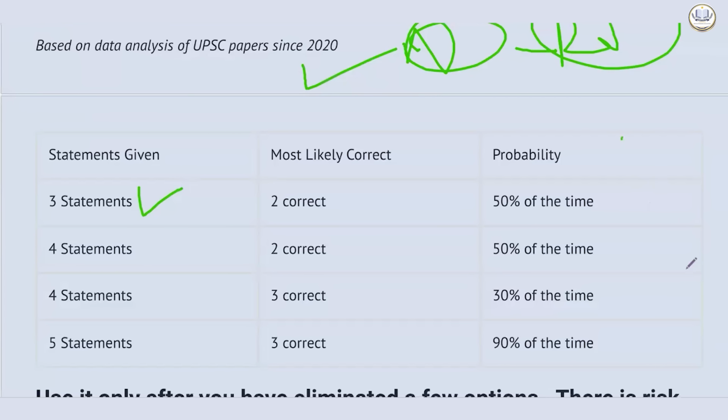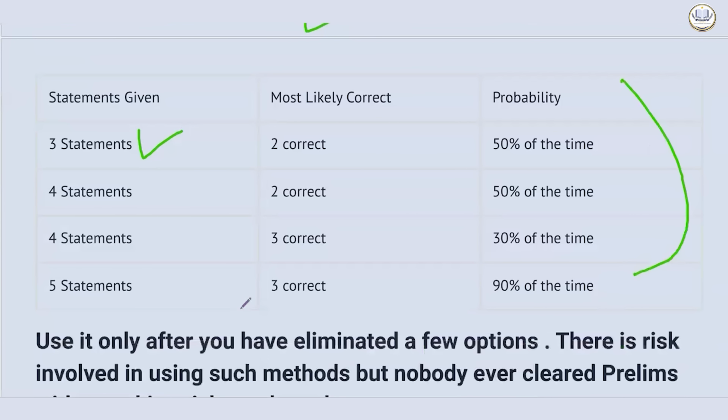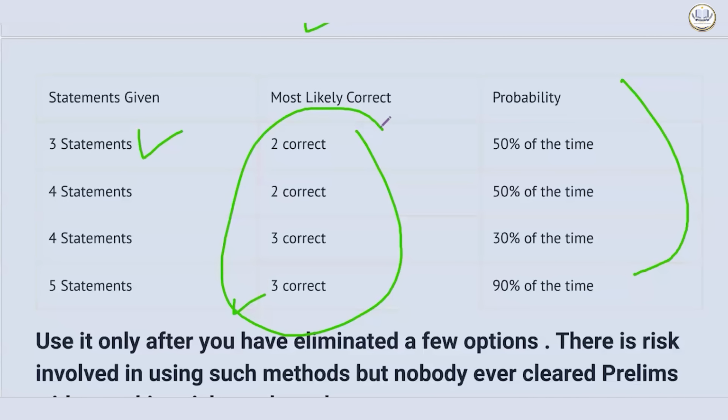This is just based on data analysis, and the logic is very clear. If they are giving you 3 statements, they will try to give at least 1 statement wrong. And thus, if you are attempting 4 questions, say for example, and if you choose 2 correct in 2 questions, 1 will become correct. There is high probability. But this method is not leak proof.